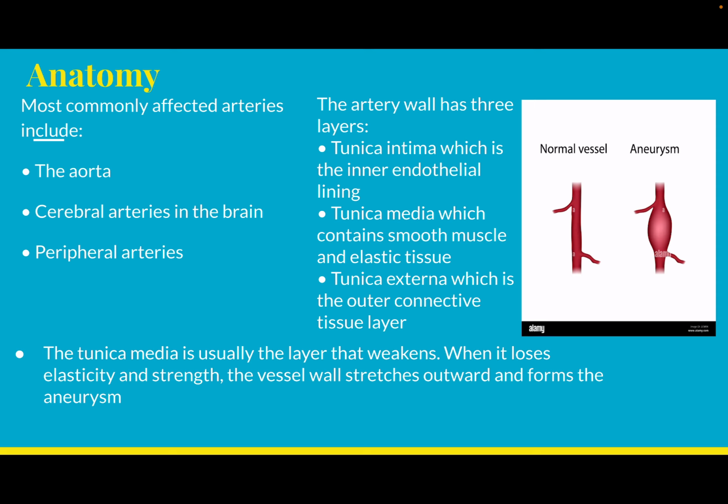The tunica media is especially important because it gives the artery strength and elasticity. In most aneurysms, the middle layer becomes weakened. When it loses elasticity, it cannot properly handle blood pressure and the wall begins to bulge outward. This structural weakness is the foundation of the disease.